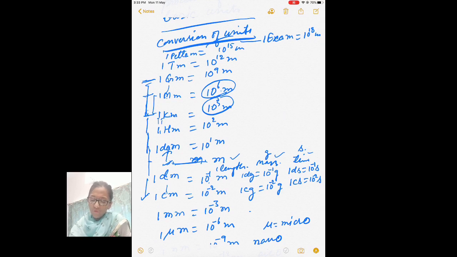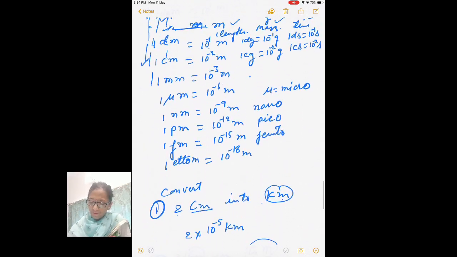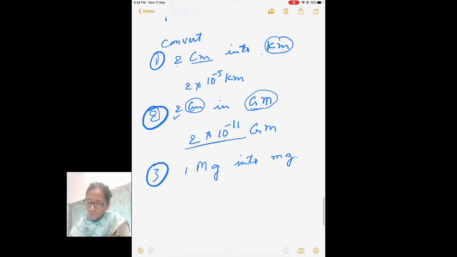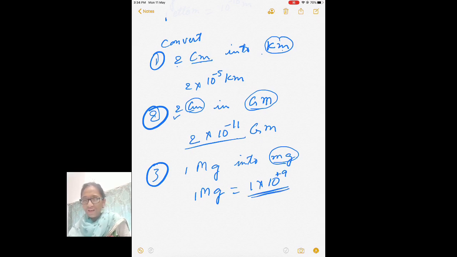So 3, this is your 4. From 4 when you reach decagram, 5, then here 6, 7, 8, 9. So when you reach milligram, it is 10 to the power 9. And since the unit is small, the number should be large, so the power of 10 should be positive. This much milligram. So simply you can convert in this way.